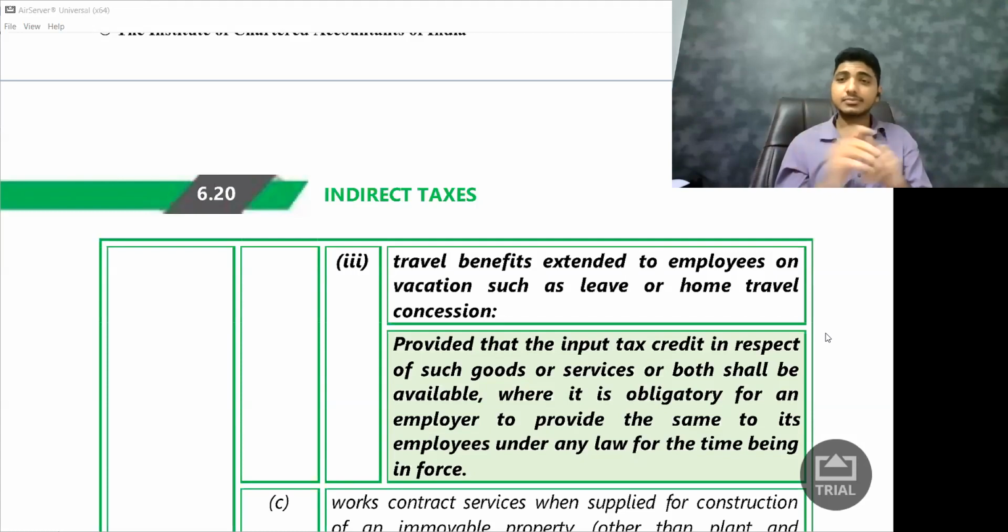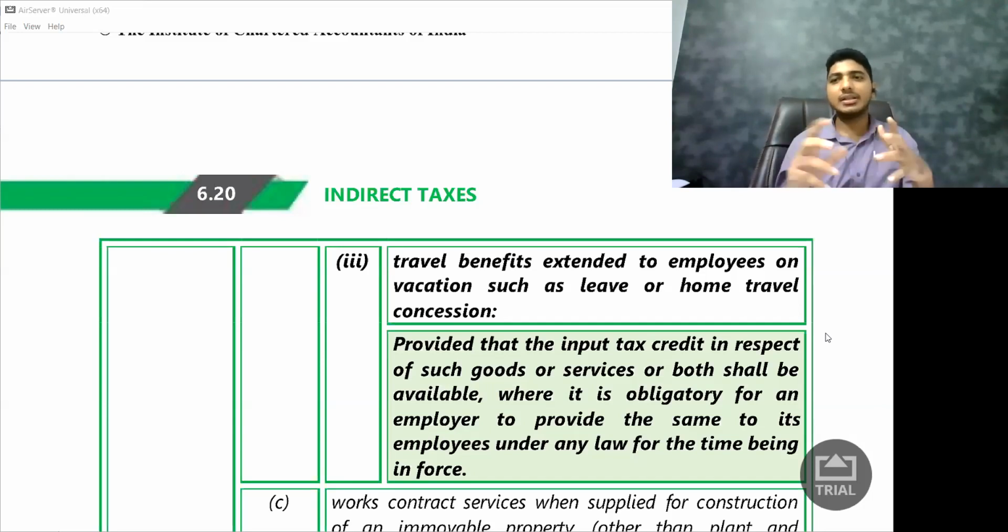So normally, you may have some of your relatives or friends, you may have it or may not have it, but I'm assuming that you have some relatives who are working abroad. And the company has a policy that once in a year the company pays flight tickets and sends employees back to India. Same thing can be in Indian companies as well. So let us say there is a company located in Delhi, and it may have a policy that once in a year they will send the employees from Delhi to their home, wherever it is. Or once in 2 years the company will give money for the employees to go someplace and come back, a foreign trip or a local trip, all those things.